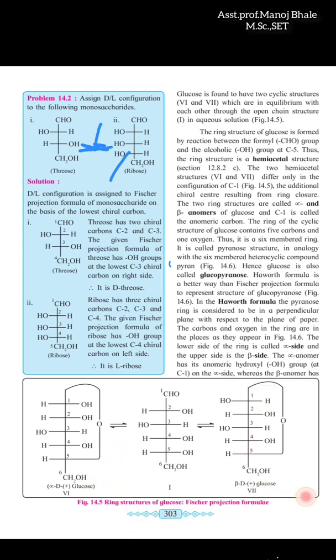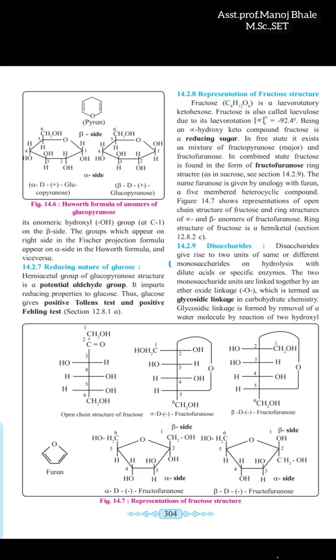Alpha D glucose, beta D glucose, how do we decide there? The OH position decides the alpha form and beta form. So this point we cover in the next point. What is the alpha form? Carbon number 1, the OH which is below the plane, is the alpha form.